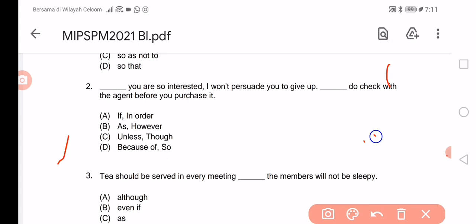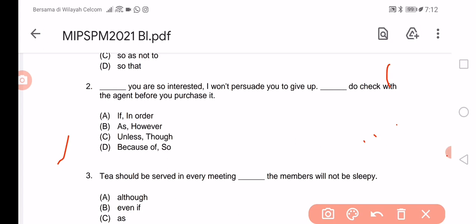Let's go to C. Unless you are so interested, I won't persuade you to give up. No, that is not right. Unless is used with contrast. It does not fit with the second sentence. Let's go to D. Because you're so interested, I won't persuade you to give up. Okay, still okay so far. So do check with the agents before you purchase it. So D is also quite right.